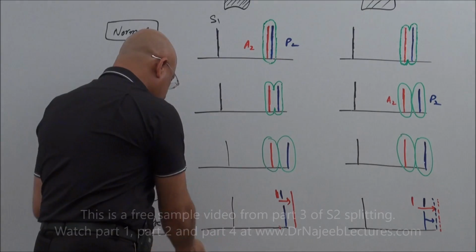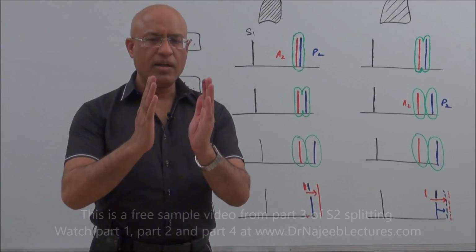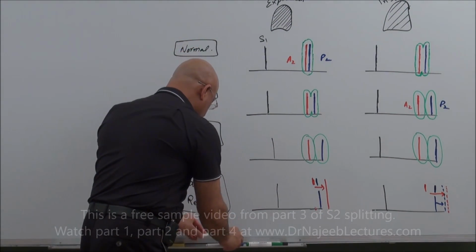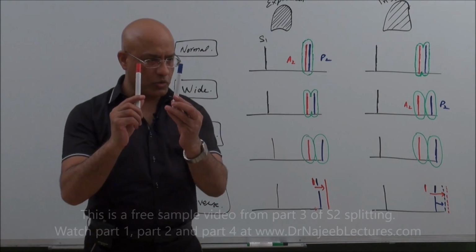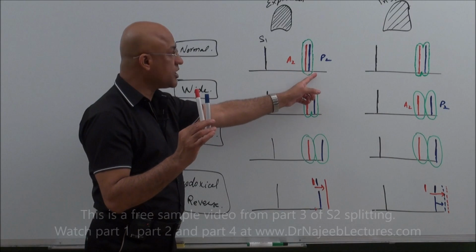Again I will repeat. Let's suppose first of all normal. Normally first is the A2 and then there is P2. Okay, let me take it with the color. This is A2 and here it is P2, right? A2, P2.